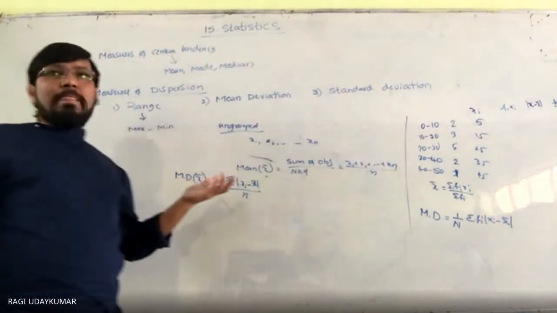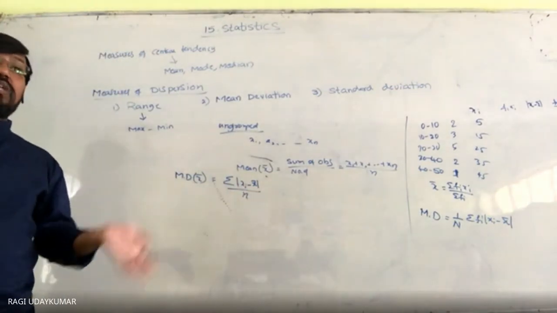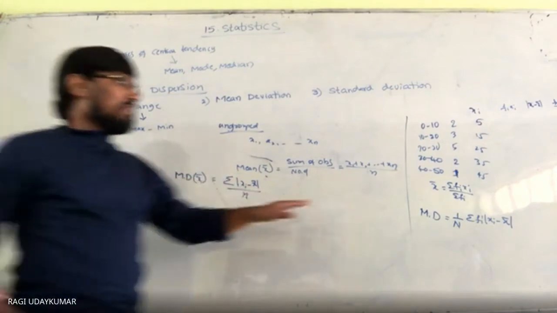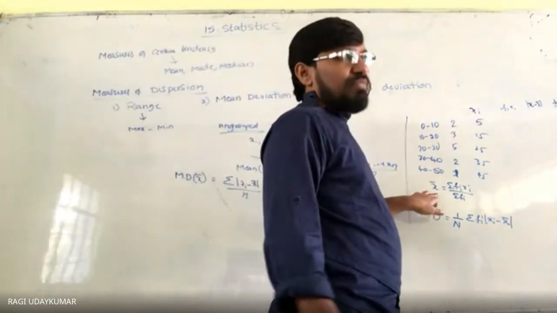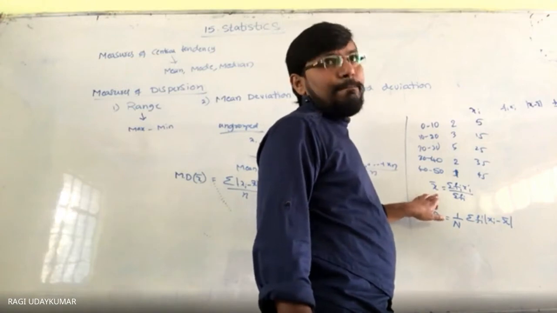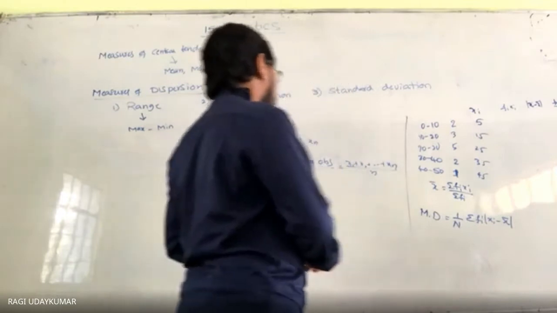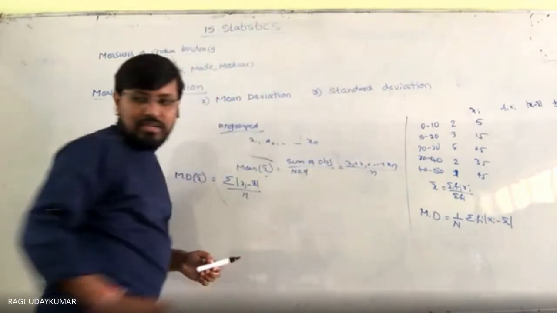These are the things for the mean deviation about the mean. And mean deviation about the median is nothing but in place of the mean, find the median. Median is usually represented by m, so replace the mean with m. So what is the median formula? Find out the median. One problem I will explain to you, easily you can understand.